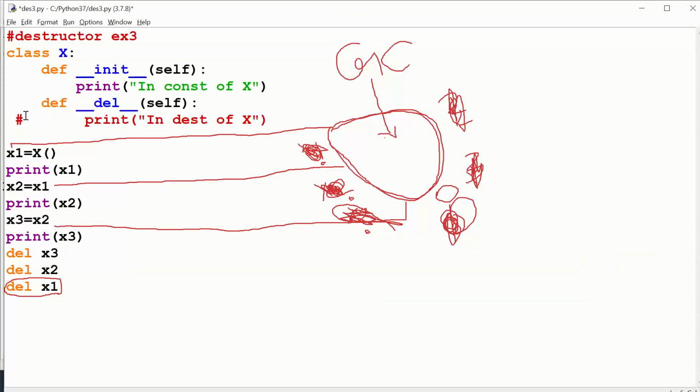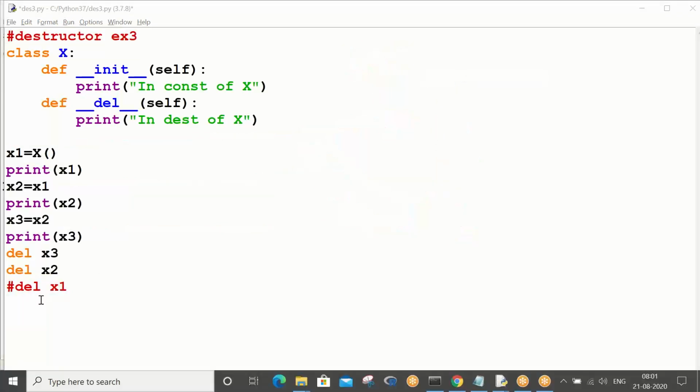The moment you make your destructor active, now you see, I would like to comment this. I hope you understood this diagram, right? Let me clear this. See, the moment I delete only two reference variables, Ctrl+S, run module.